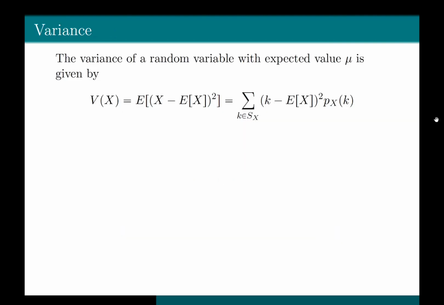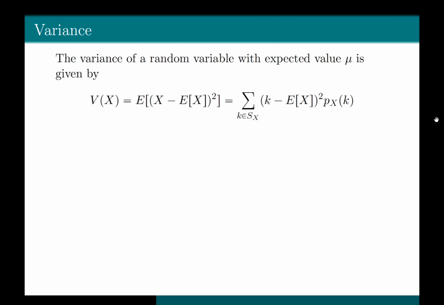Let me define the notion of variance now. The variance of a random variable with expected value mu is given by, now again, wherever you see mu, it just means the expectation of the random variable. So the variance of a random variable is defined as the expectation of (X minus E of X) whole square.